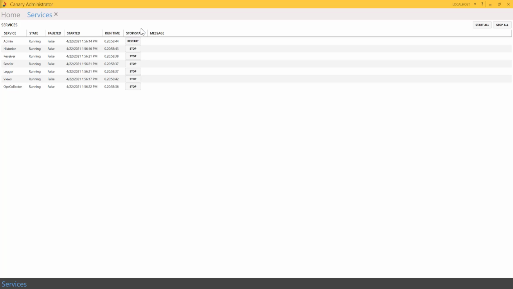And stop and start contains a control button to stop or start the service depending on the state. And again, messages will share any error messages associated with the service if it is faulted. The control buttons in the upper right-hand corner allow you to start all or stop all services. Except for the admin, that has one click.